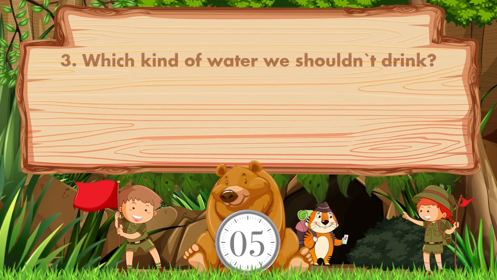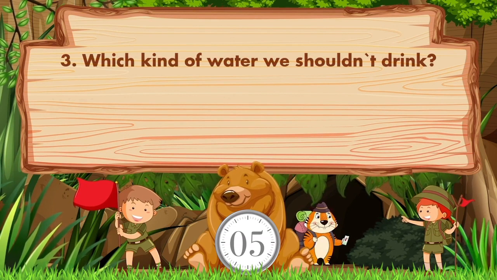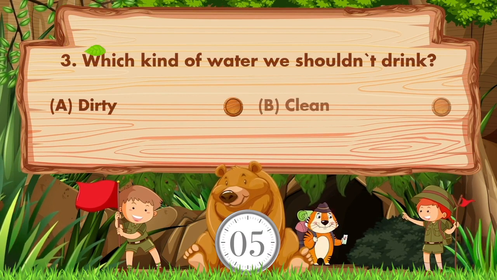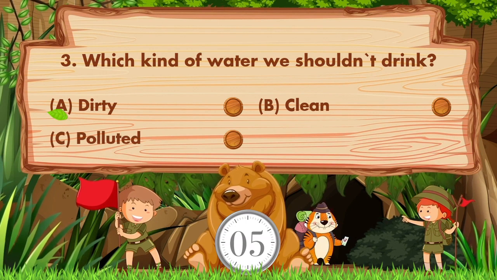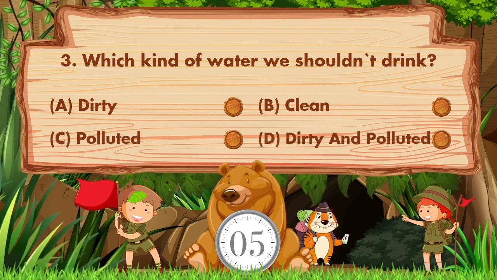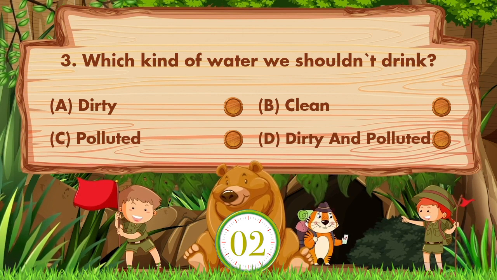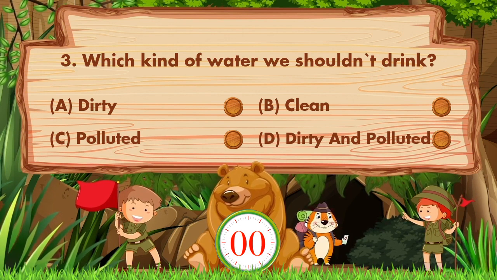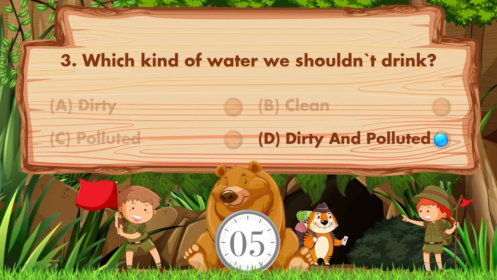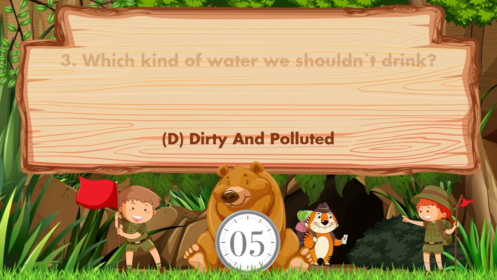Which kind of water we shouldn't drink? Option is A. Dirty. B. Clean. C. Polluted. D. Dirty and polluted. Answer is option D. Dirty and polluted.